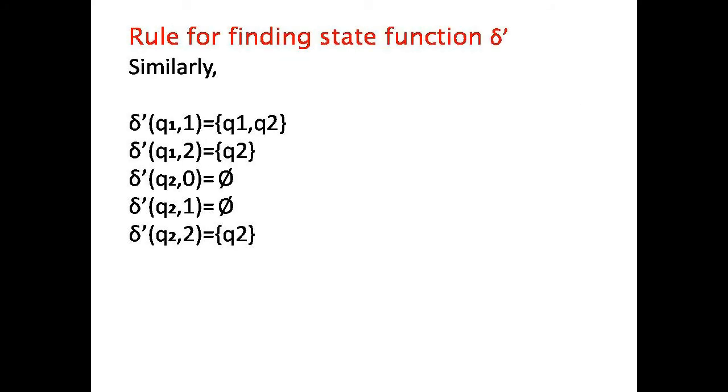Similarly, using the rule, delta dash of Q1 on 1 is Q1, Q2. Q1 on 2 is Q2. Q2 on 0 is phi. Q2 on 1 is phi. Q2 on 2 is Q2.